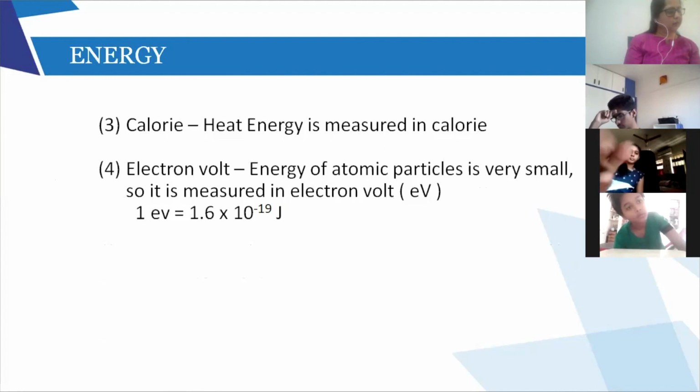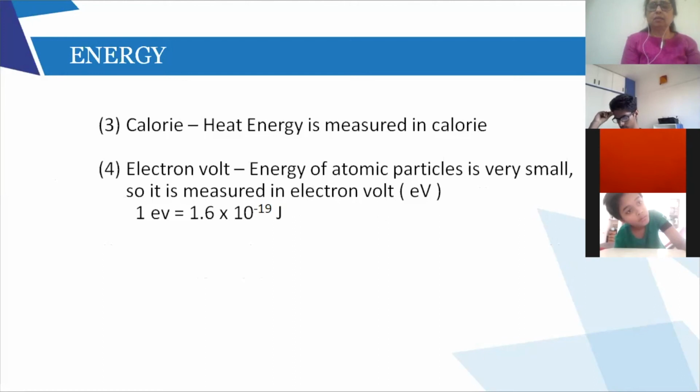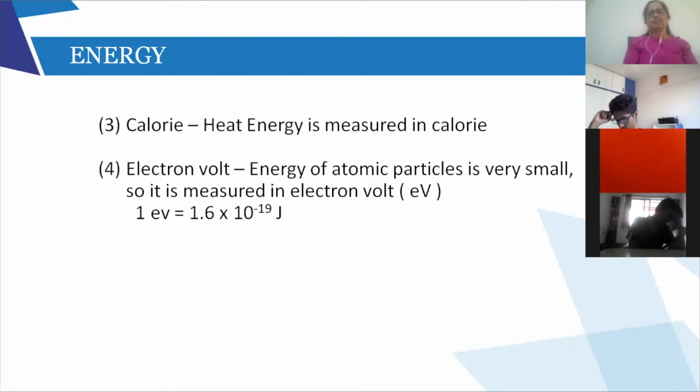And then there is one more, electron volt. Atomic particles. You all are studying chemistry, you all know that they also have energy, right? So the energy of atomic particles is a very small number, so you measure it in electron volts. So when you say it is 5 electron volts or 10 electron volts, how is it related to joule? 1 electron volt is equal to 1.6 into 10 raised to minus 19 joule. All these definitions and this relation you have to learn.